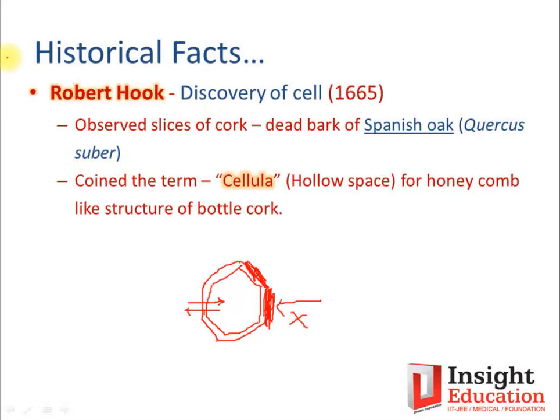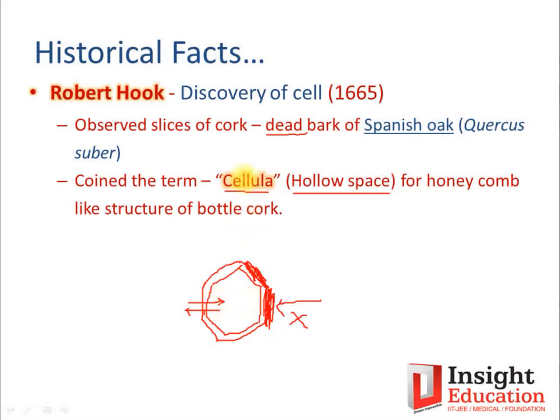And that is what was observed by Robert Hooke. That's why he was credited for the discovery of the cell, but the cell he found was a dead cell, it was not a living cell. And that's why he came to this word cellular, because what he observed was a hollow space. There was nothing inside, no nucleus, no cytoplasm, and that's why he observed a small room, a hollow space, and from that the word cellular has derived.